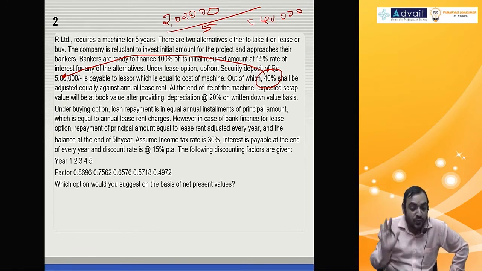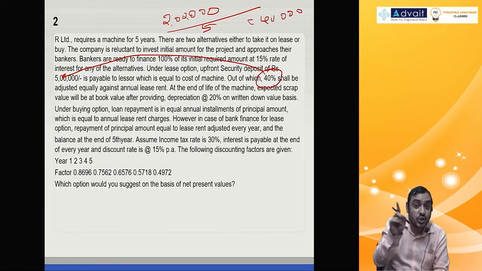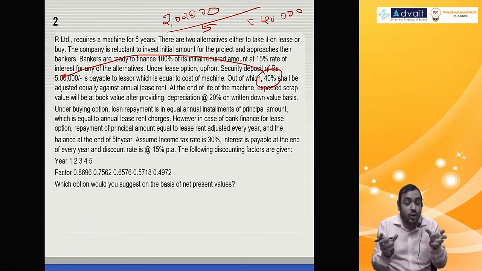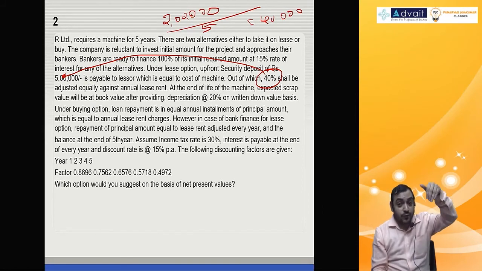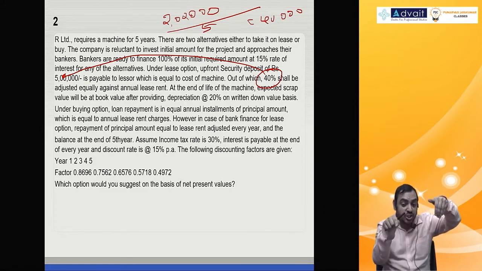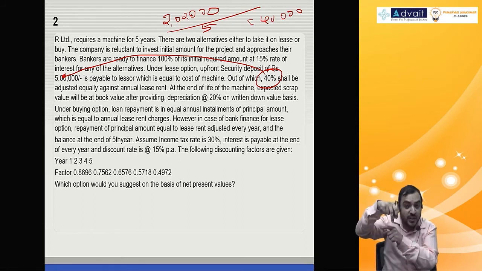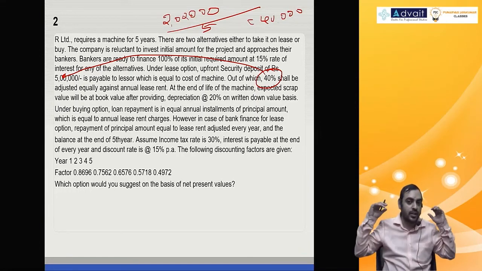But remember, the tax benefit will be applied on the original lease rental only. I don't know what is the amount, we'll have to come to it. The tax amount doesn't change, because tax is not on the cash flow. Tax is on the amount of lease rental. So in this problem, I cannot do 1 minus tax rate, because payment of lease rental minus this adjustment of 40,000 is one column, and original lease rental before adjusting 40,000 into tax rate is one column. I can't really mix these two columns because the basis of cash flows are different.